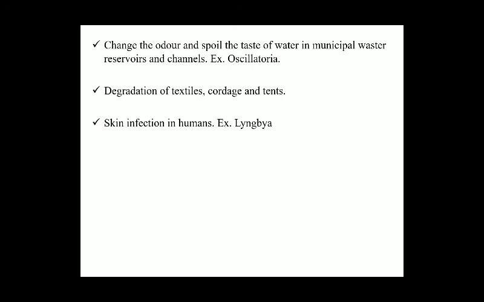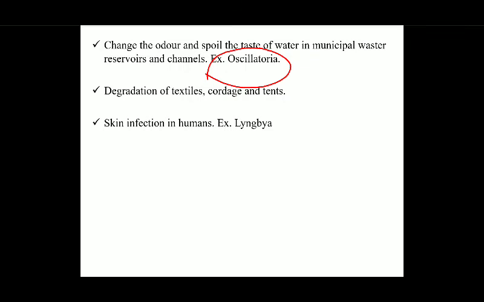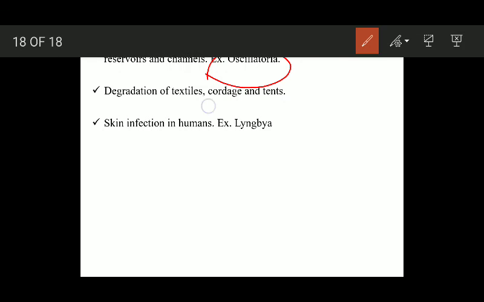Discoloration and damage to plaster and brickwork of historical monuments and other buildings. Some blue-green algae damage the brickwork and the plaster of historical monuments and other buildings. Change the color and spoil the taste of water in municipal water reservoirs and channels. Some blue-green algae, example Oscillatoria, have been shown to change the odor, the smell and the taste of the municipal water reservoirs and channels.